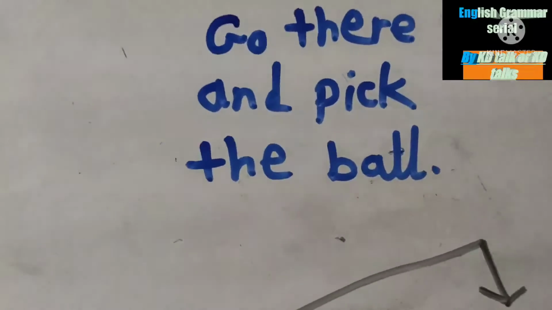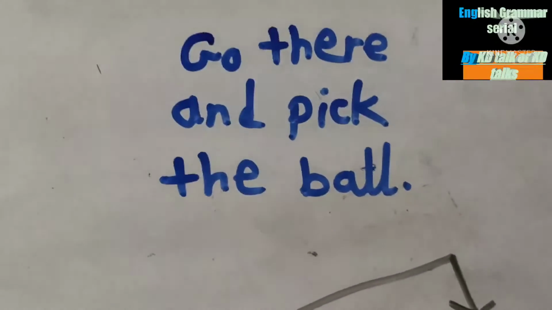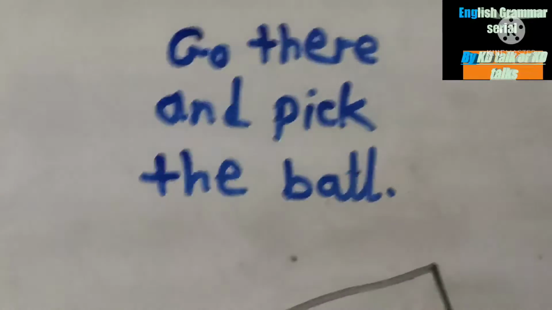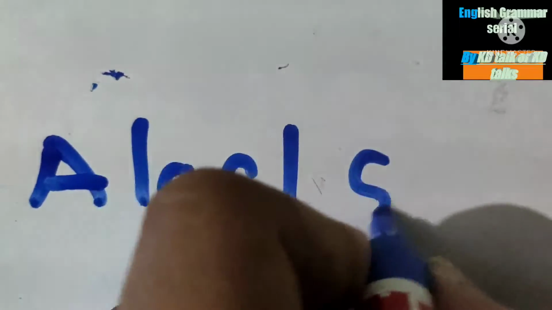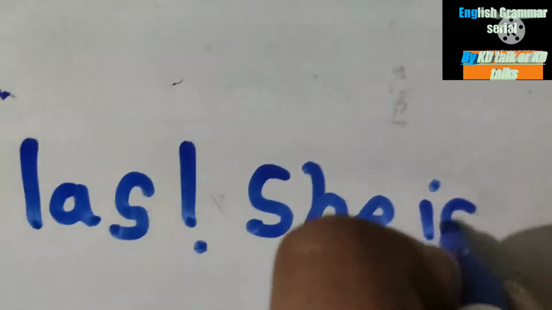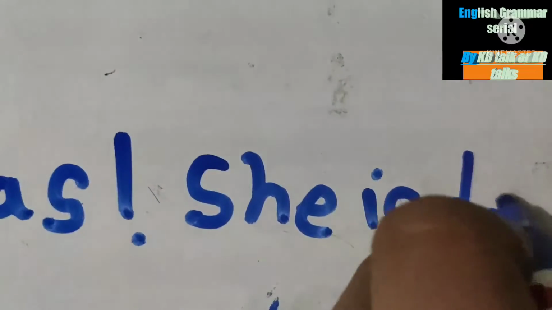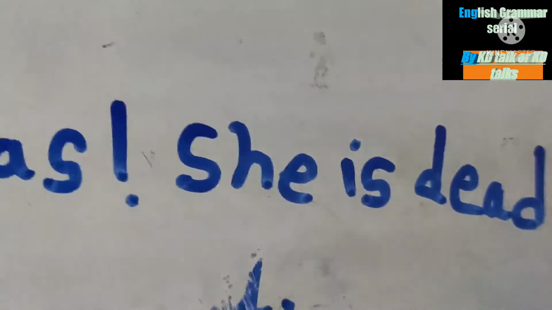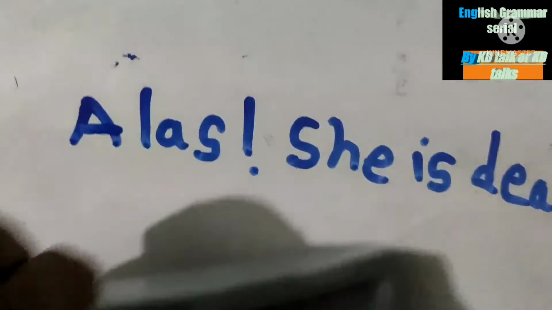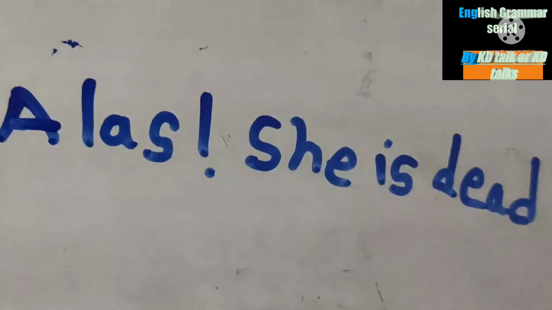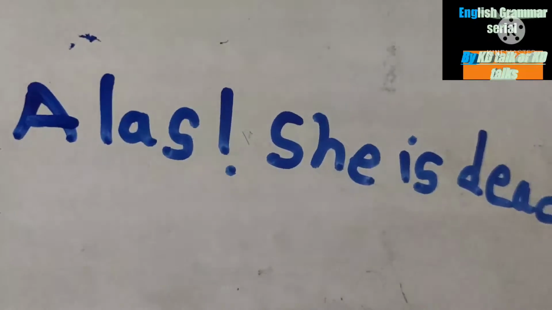Next is exclamatory. What is meant by exclamatory? Where there is an exclamation, we can say that it is an exclamatory sentence. Example, I can give you: alas, she is dead. So here you see that the exclamation appears.